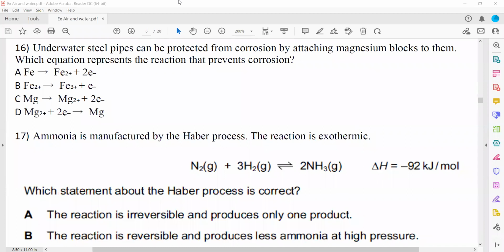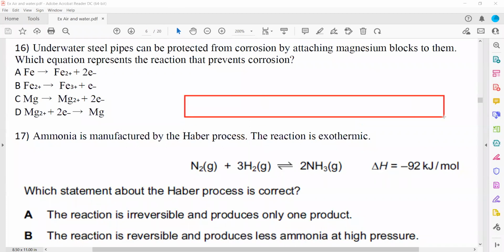The question is, you have an underground iron pipe, a steel pipe, and we place magnesium here. This is how we protect the iron from rusting. So what happened? A piece of magnesium is placed on iron. Because magnesium is more reactive, magnesium will transfer its electrons to the iron surface, and the magnesium will react with oxygen and water vapor in the atmosphere instead of the iron.